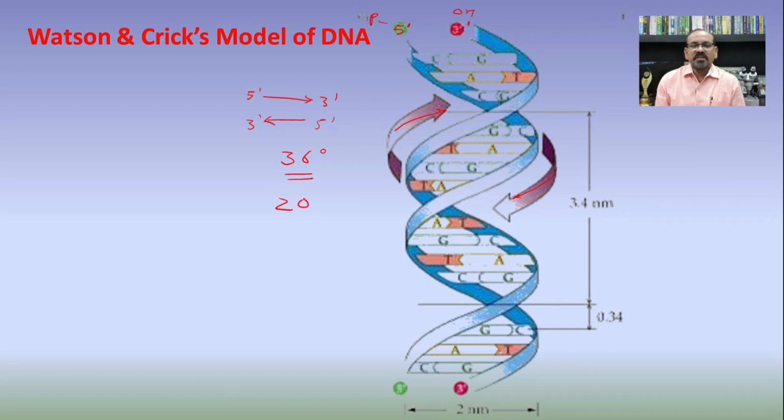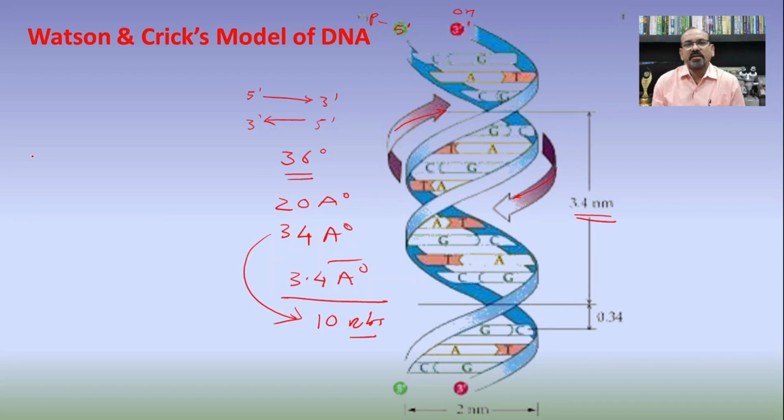Then the diameter of the DNA is 20 angstrom units, while one pitch, or one complete turn, is at 34 angstrom units, which is equal to 3.4 nanometers. Again, one nucleotide base pair occupies 3.4 angstrom units of distance, and one complete turn, that is 34 angstrom units, occupies 10 nitrogen base pairs or nucleotide base pairs.